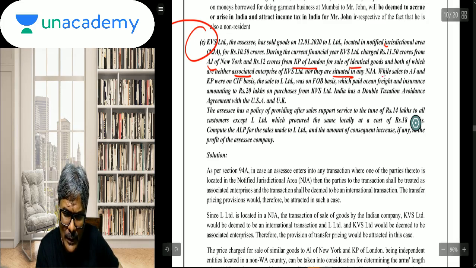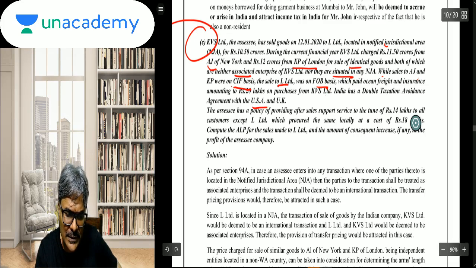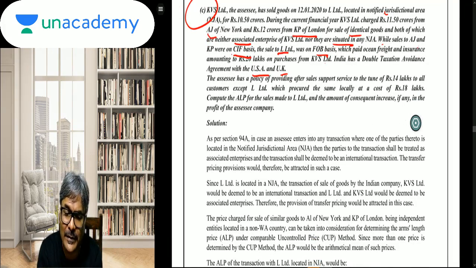Let's see further. While sales to AJ of New York and KP were on CIF basis, the sales to L Limited were on FOB basis, which paid ocean freight and insurance amounting to rupees 20 lakhs on purchase from KVS Limited. India has a double taxation avoidance agreement with USA and UK. Fine. So in that context, students, what will be the case? You have to make the CIF sales into FOB, so you will now be reducing this particular ocean freight and insurance of rupees 20 lakhs.